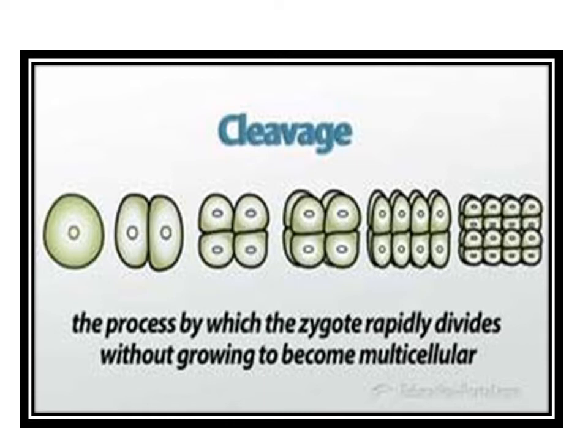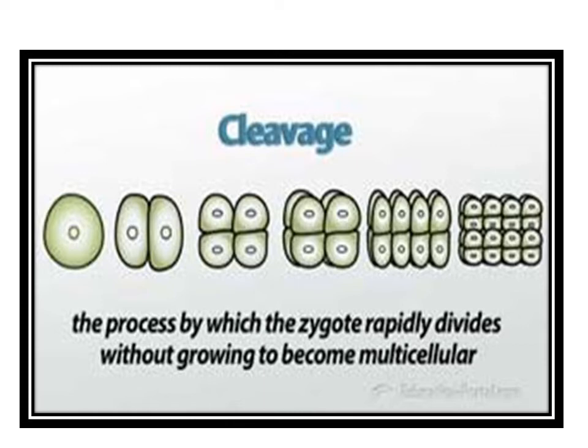We say it is growing because from unicellular it has become a 16 to 32 celled zygote. This stage, where you have a 32 celled zygote, is called morula.